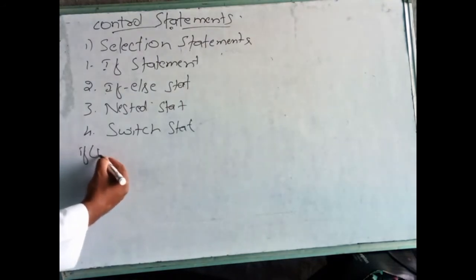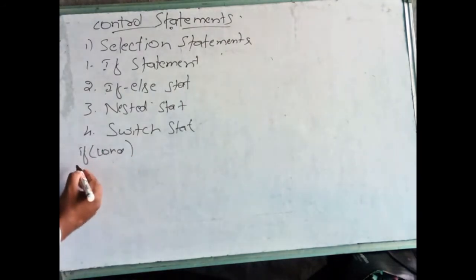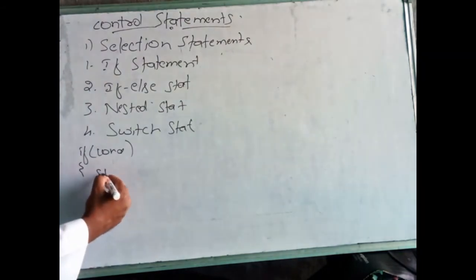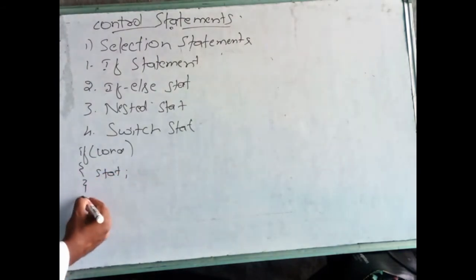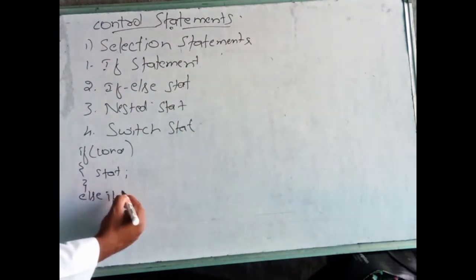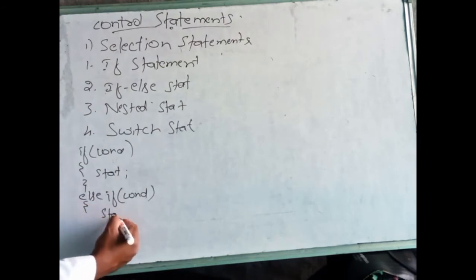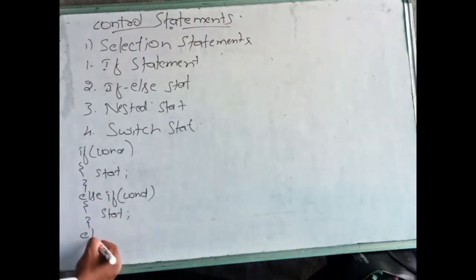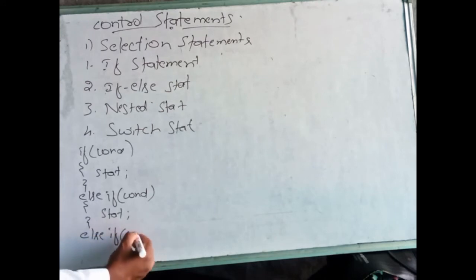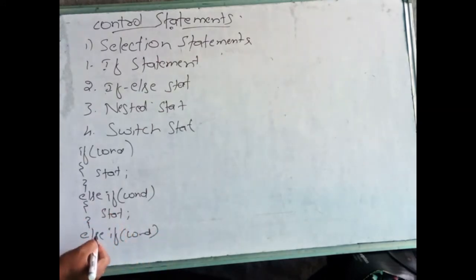For example, if condition, this is the first format. Here statements are there. Else if, again if, here we write some other condition. Here some statements are there. Again else if condition, like that. So many else if statements we can write. Finally, at last one else is there. Else, here statements are there. Here no condition is there. This is one format in nested if.